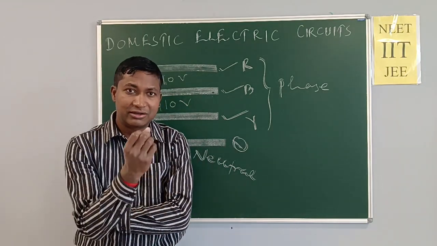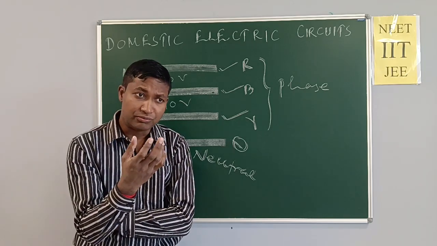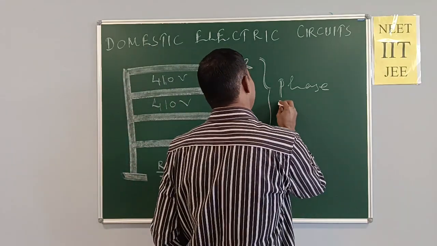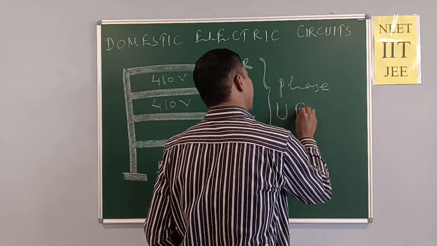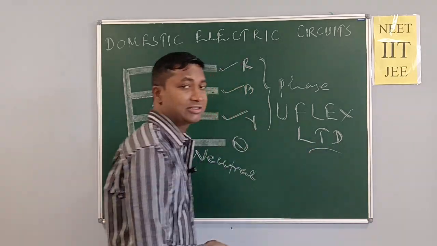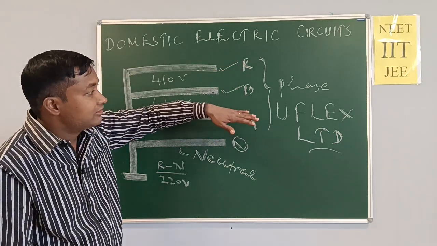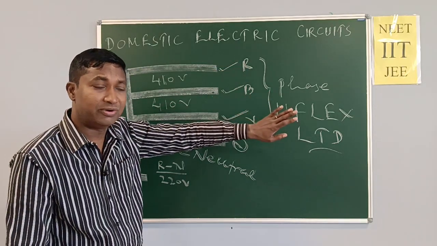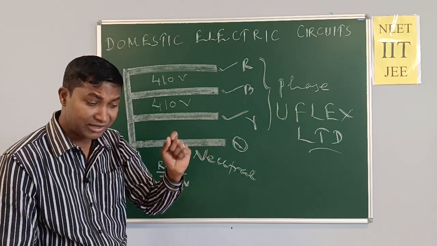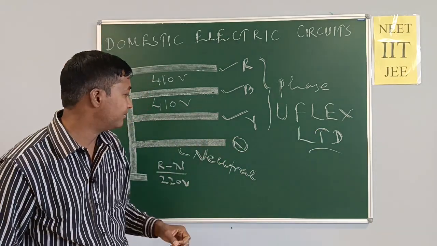There is industry, and there are a lot of companies, among which one popular company is Uflex Limited in UP, India. All these four wires are used by Uflex Limited, a very good and very popular company of India in flexible packaging, the best company.